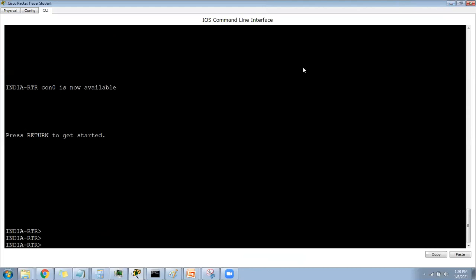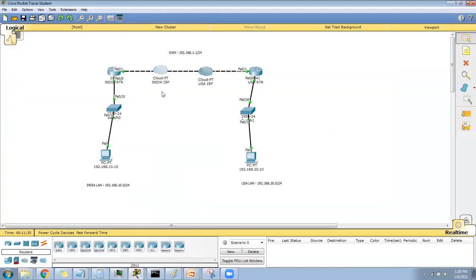Let me explain once again. We just consider this something like an ISP, but we connected a direct cable. In India we have a LAN 192.168.10.0, for USA the LAN is 192.168.20.0, and the WAN is 192.168.1.0.